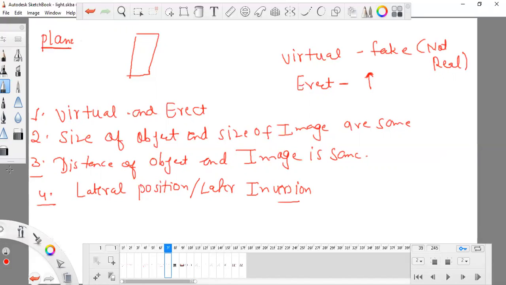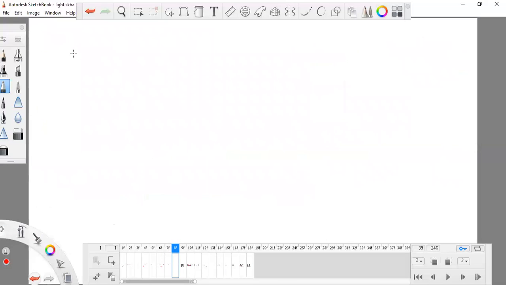Right now we are going to learn about another topic, that is concave and convex mirrors. So we are going to learn about spherical mirrors, and in spherical mirrors I am going to tell you about the concave mirror. Okay, that is the concave mirror. So this is a concave mirror.